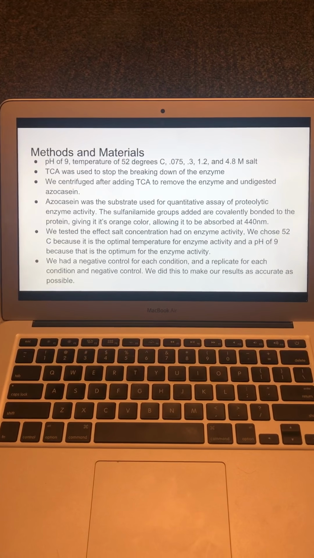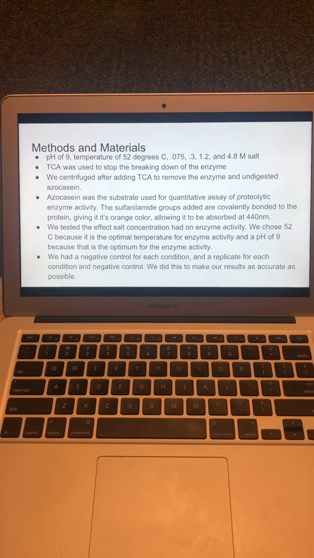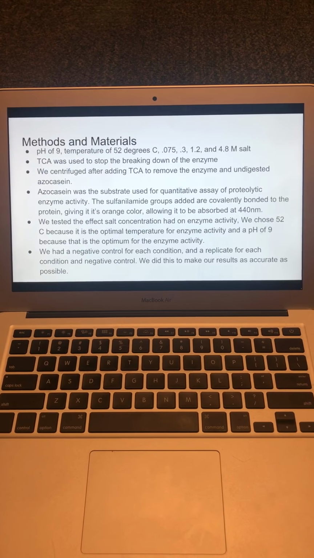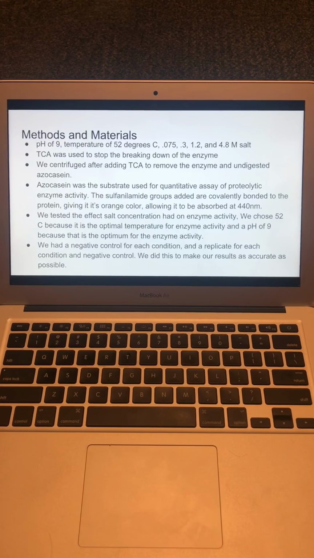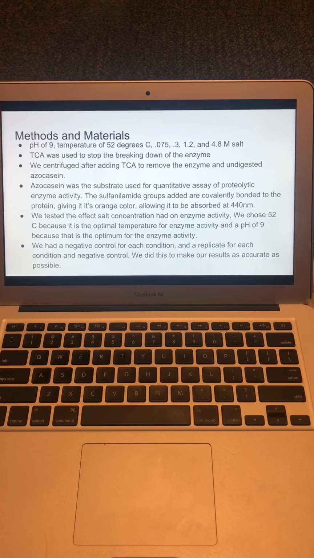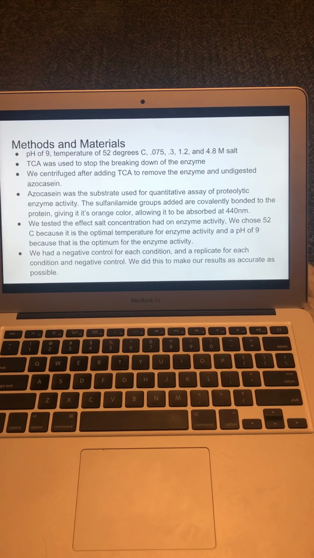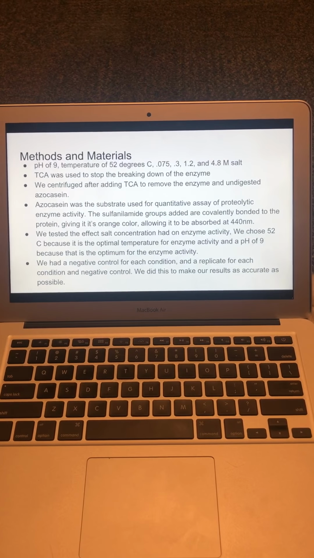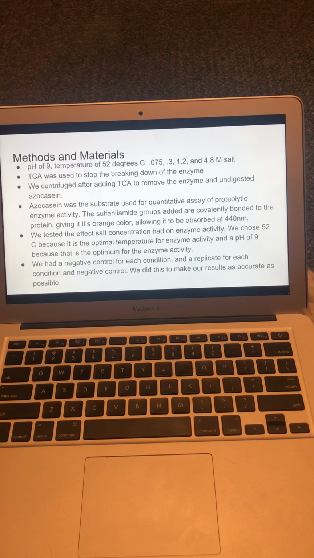We then centrifuged to remove the undigested azocasin and the enzyme, which made up the pellet, so that the amount of protein for the different salt concentrations could be measured.